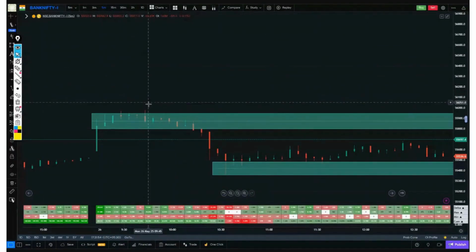Okay, this was today's quick analysis of Nifty and Bank Nifty. Now, whatever questions you all have, we will take them up.